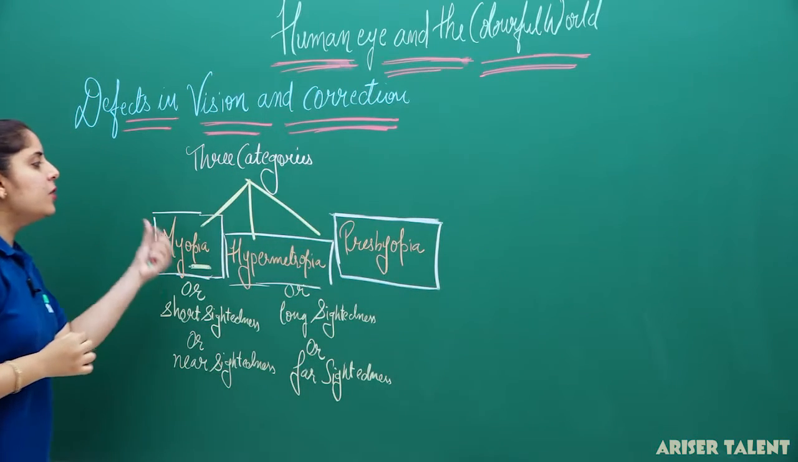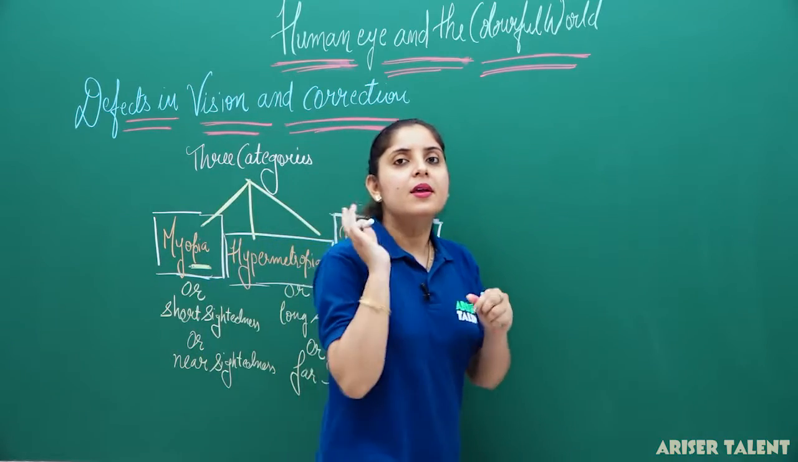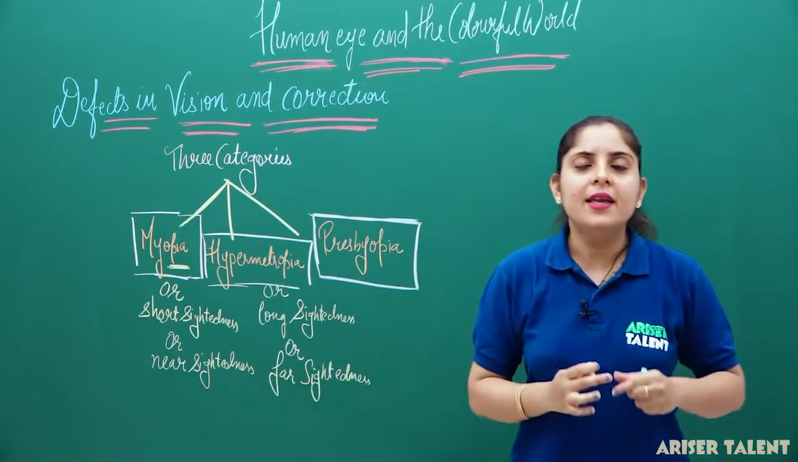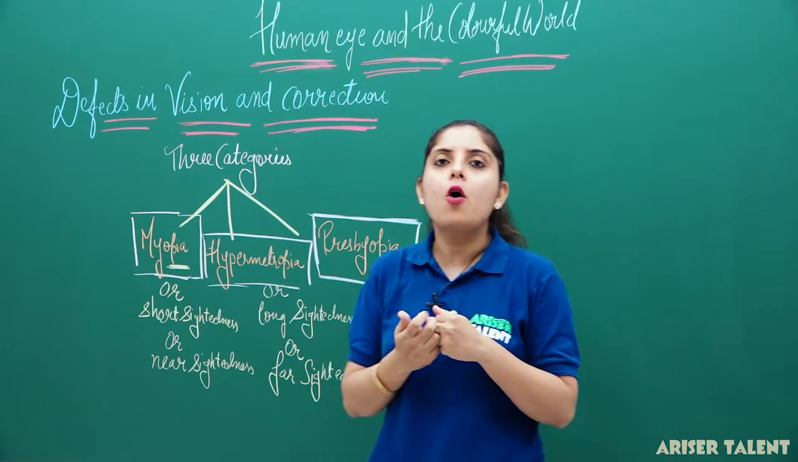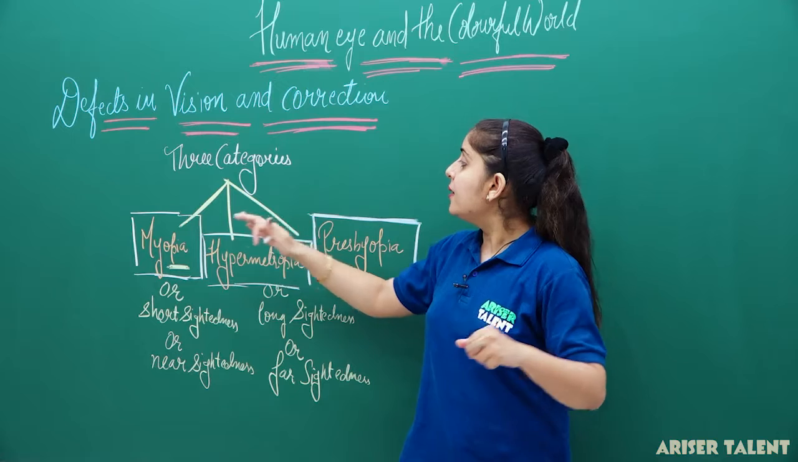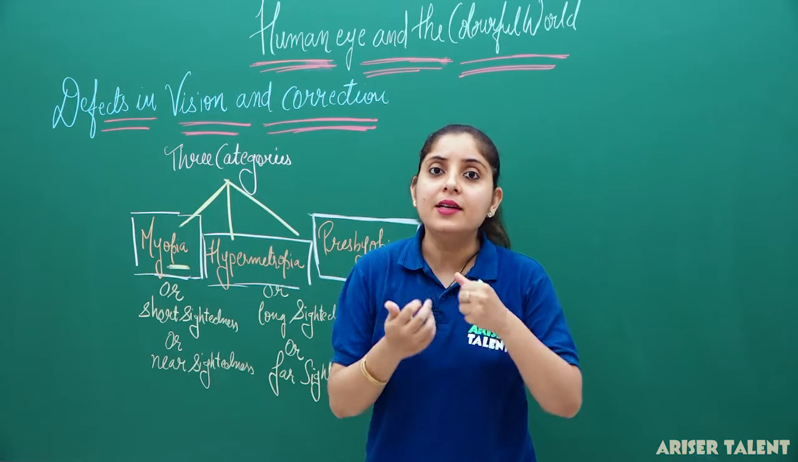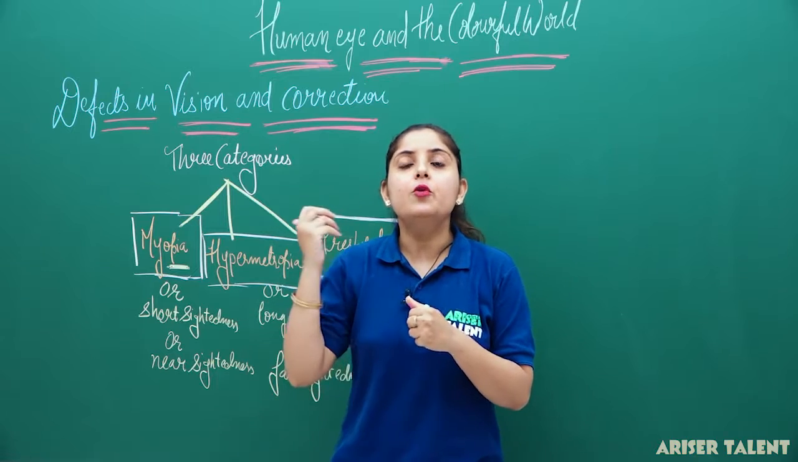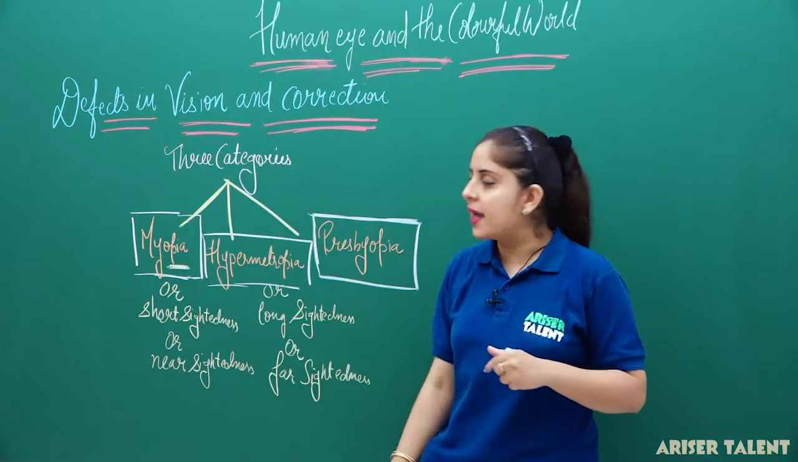These are the three categories of defects we have. The defect in the eye basically arises due to a change in the curvature of the lens or shortening and elongation of the eyeball. Today we are going to study these three defects in detail, and what corrective measures we will take to correct them. Now let's study, starting with the first category.